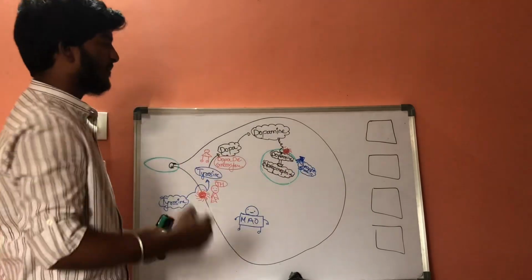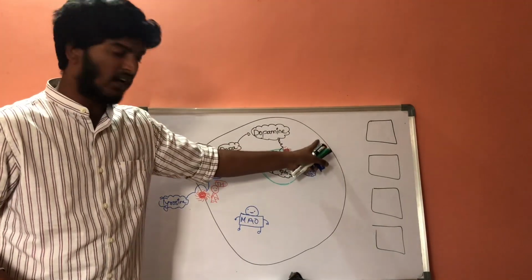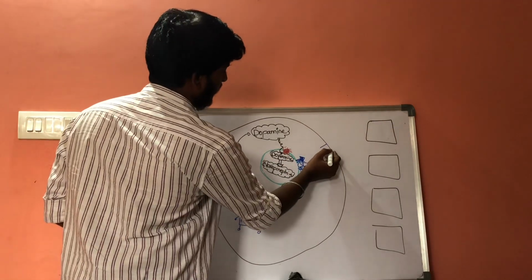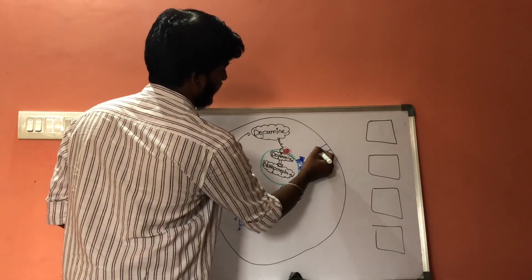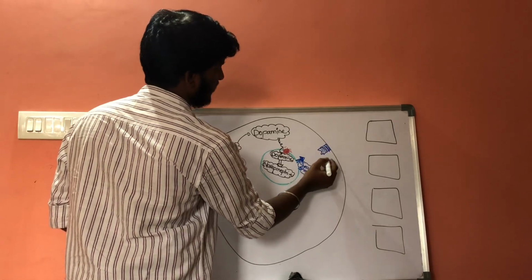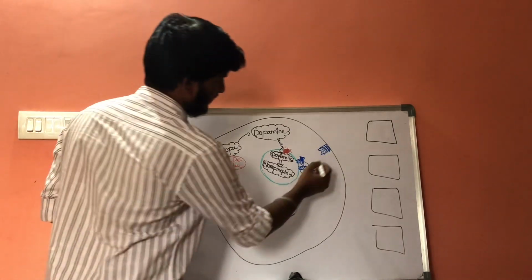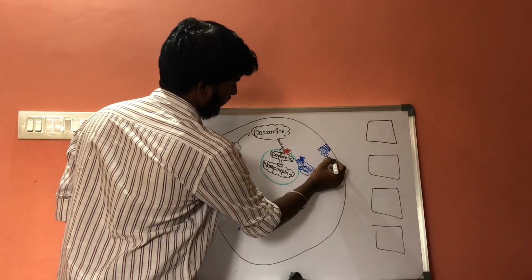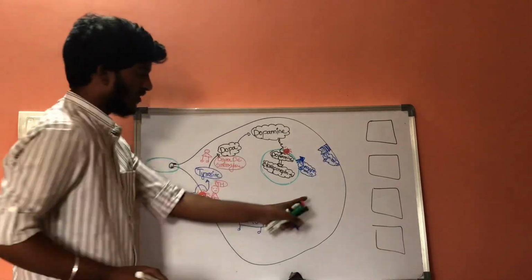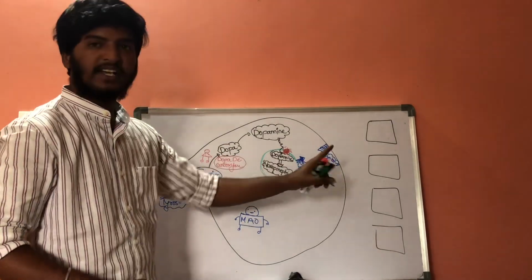And there are special proteins which are present on the surface of this post-sympathetic neural fibers. These are called syntaxins.